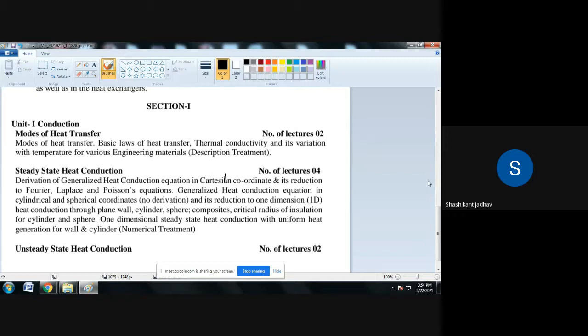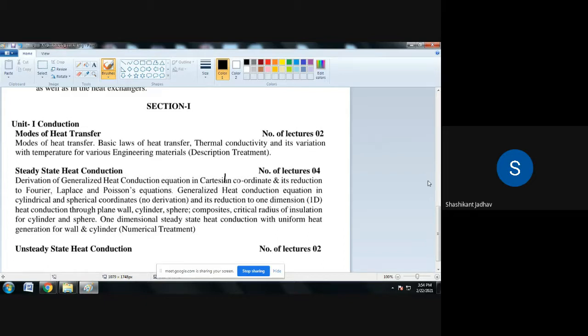Critical radius of insulation for cylinder and sphere. Full stop.